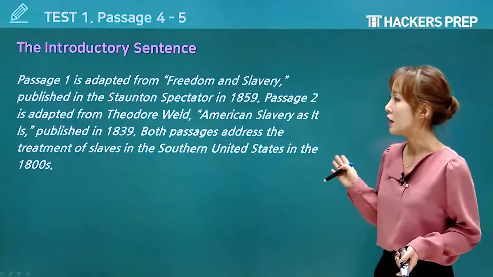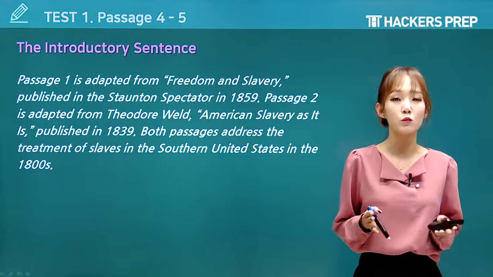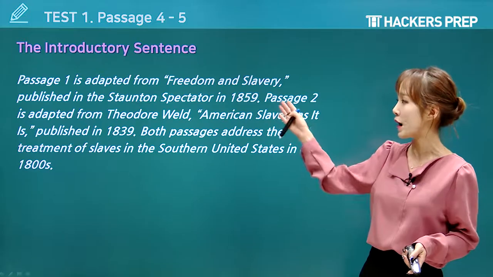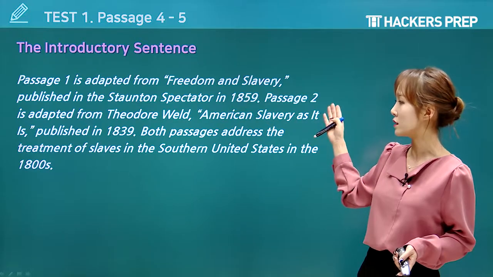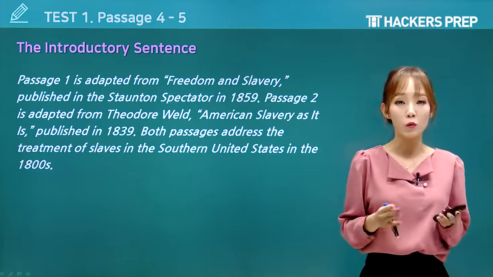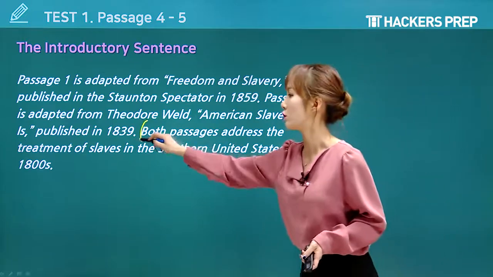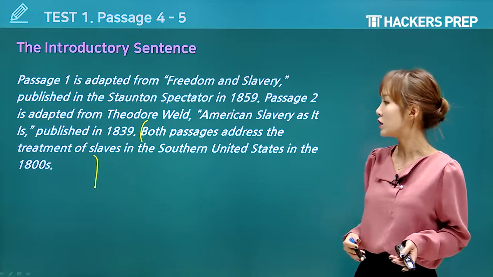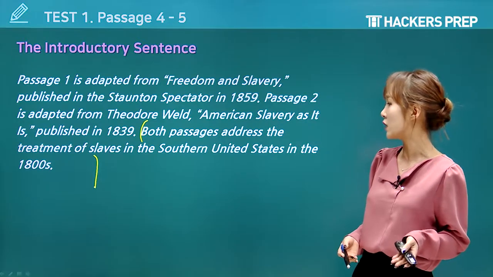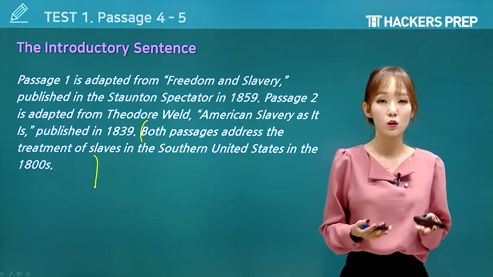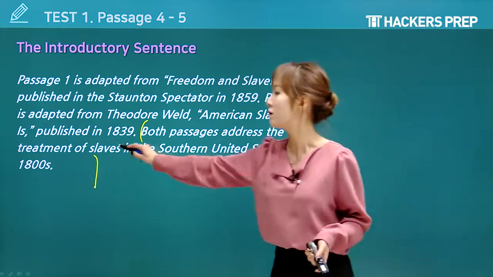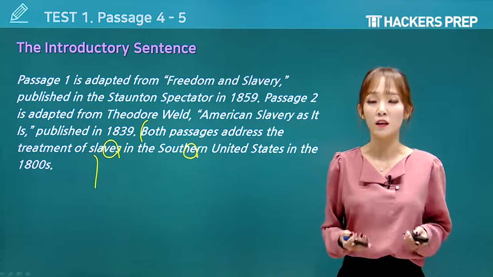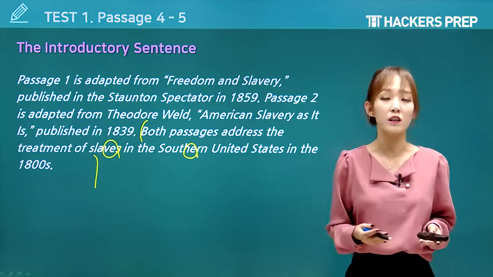So, let's begin. Now, the introductory sentence for a paired passage will provide you with all the information on both passages. So if you take a look, we have the title of passage 1 as well as the title of passage 2 here. Now, the more important part would definitely be over here. So here they tell us about the subject matter. Both passages address the treatment of slaves in the southern United States in the 1800s. So we have our keywords here. We have the word slave, and then southern United States, which means what? Yes, we're going to talk about slave states, and this was taking place during the 1800s.